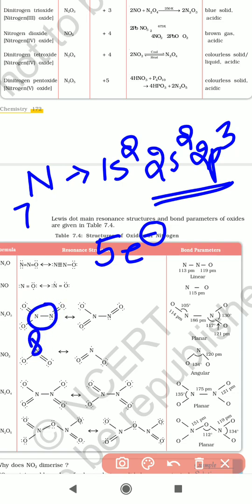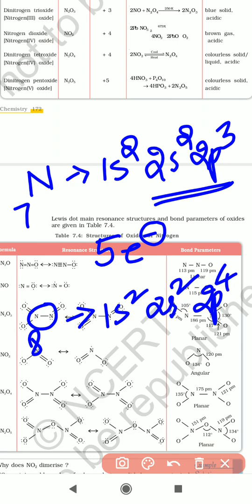Its configuration is 1s2, 2s2, 2p4, so oxygen has 6 valence electrons. Nitrogen has 5 electrons and oxygen has 6 electrons.